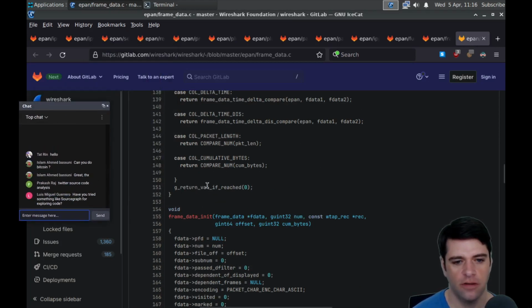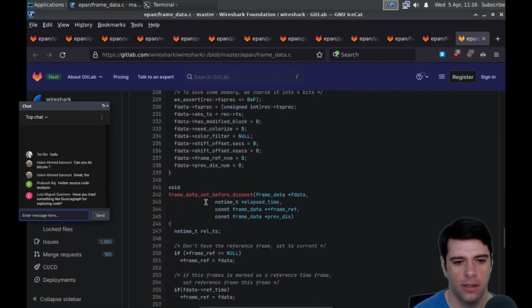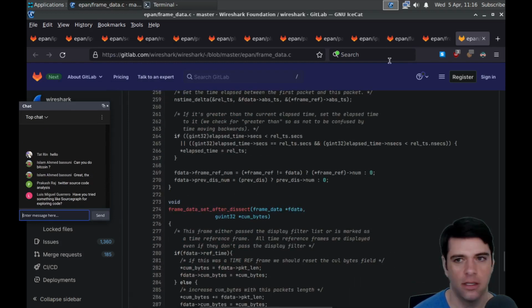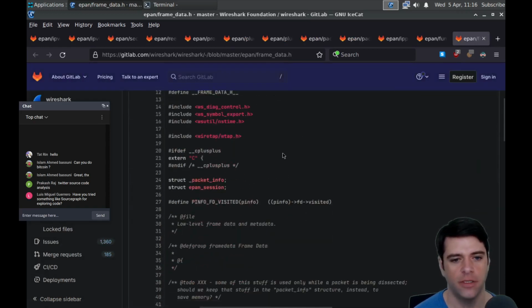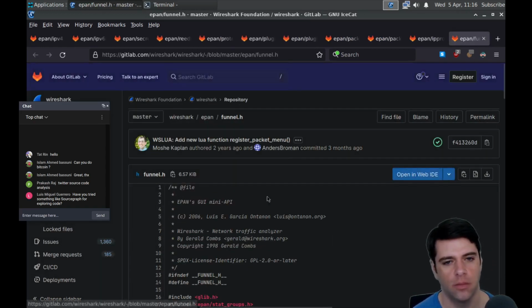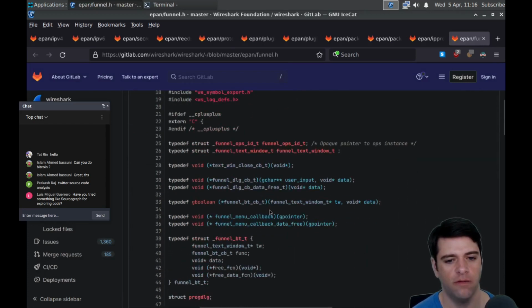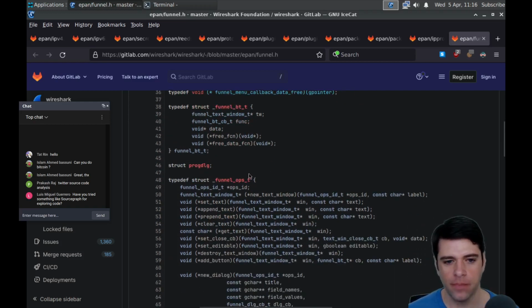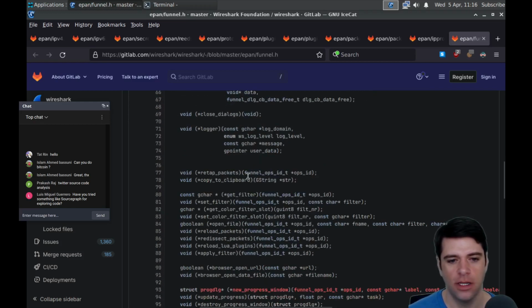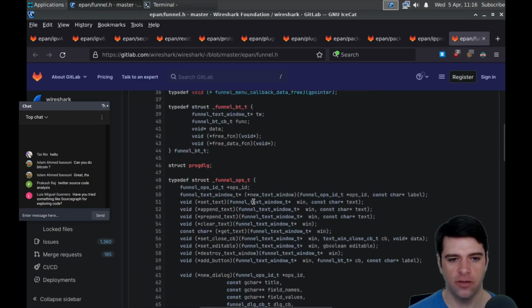At any rate, we can do things like frame data init, frame data set before dissect. Okay. So here's more frame data stuff. I'm just going to try to close things out. I don't know what a funnel is. I'm just curious what kind of thing it is. I see this seems to be a giant struct.